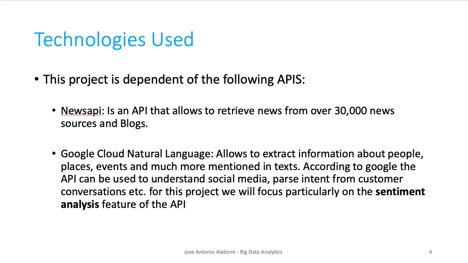The second API is the Google Cloud Natural Language, which, according to Google, allows you to extract information about people, places, events, and much more mentioned in text. One sub-function of this API is what Google calls sentiment analysis, and it is the one we are going to use to try to find a relationship between this sentiment and the stock price movement.